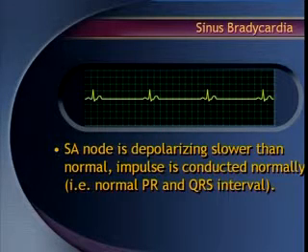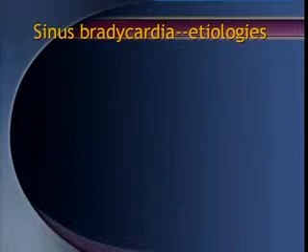If there is increased vagal tone, there is definitely a decreased heart rate, whereas increased sympathetic tone definitely increases the heart rate. That depends on the nerve supply or the physiology. So here the automaticity, or impulse formation, is reduced in the SA node, thereby you have sinus bradycardia.